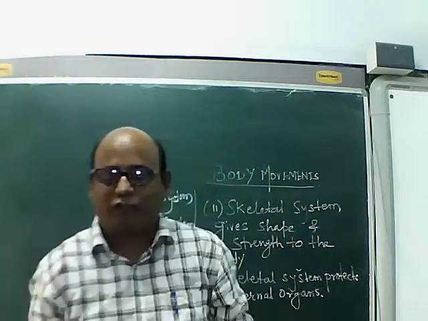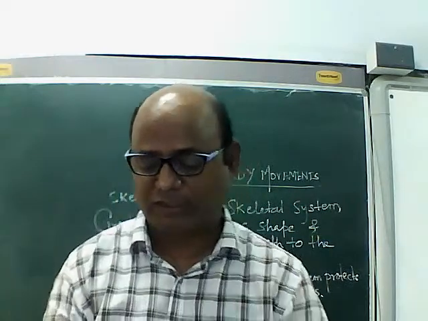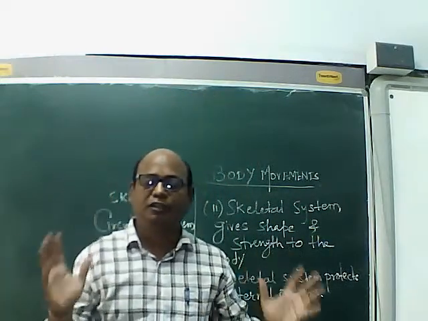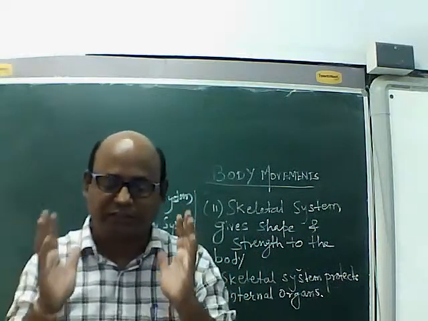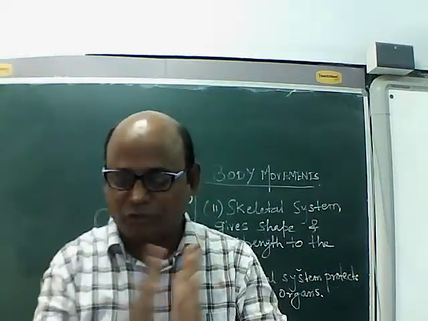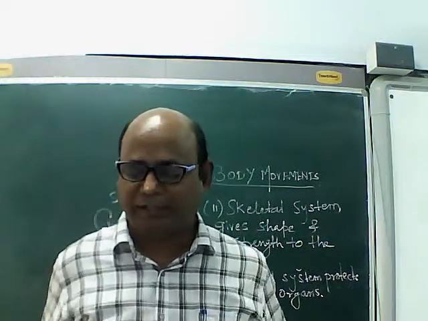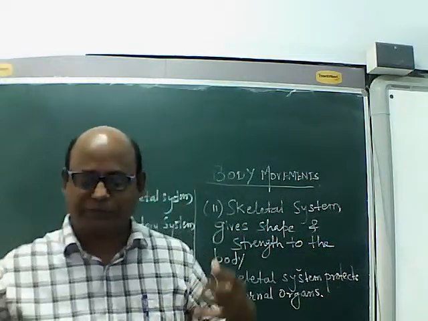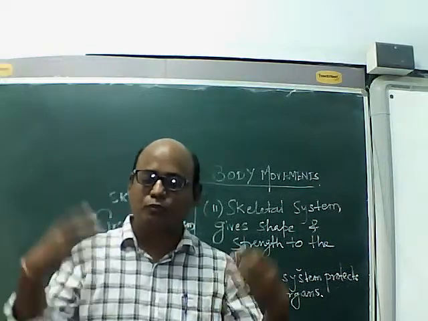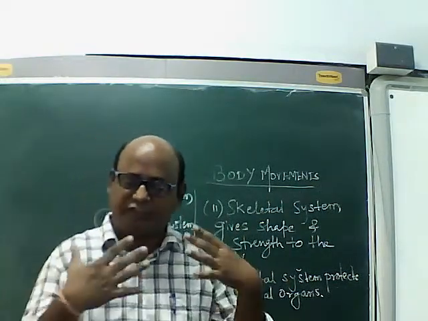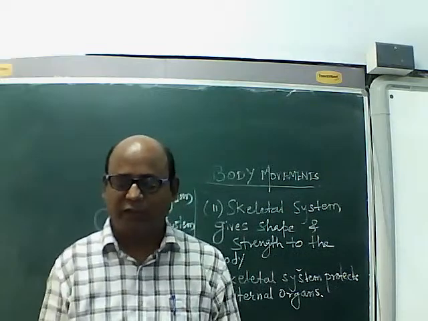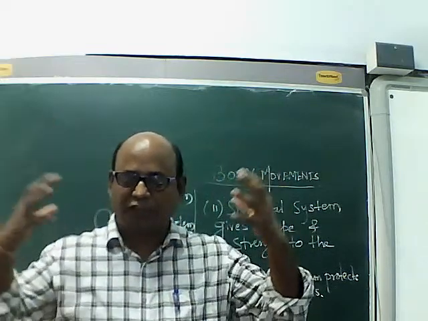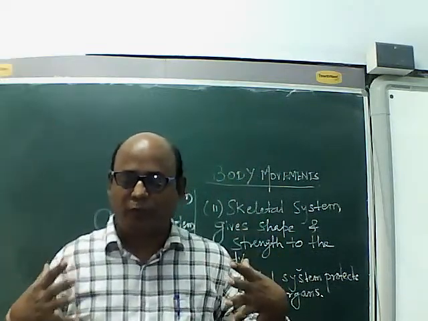I can move as a whole from one place to another. This is possible only due to skeletal system. Otherwise, it is not possible. Okay. So, skeletal system helps us to move from one place to another. It helps us to move the body parts. It protects the internal organs of our body, and it gives particular shape to the framework of our body.